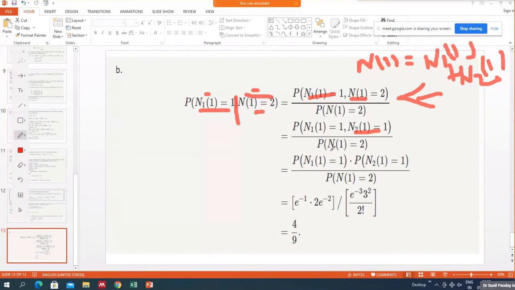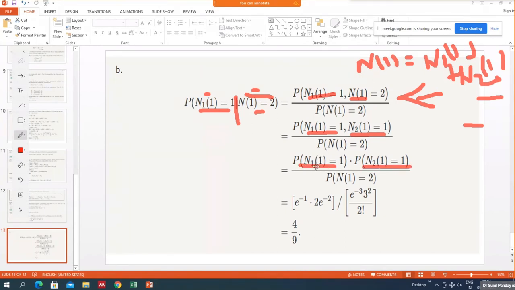And then this is divided by the probability of N1 equal to 2. So now you have 3 random variables. Again, these are independent. It is given in the question that N1(t) is independent of N2(t). So in particular, for t equal to 1, they are also independent, so this is the product of their probabilities.